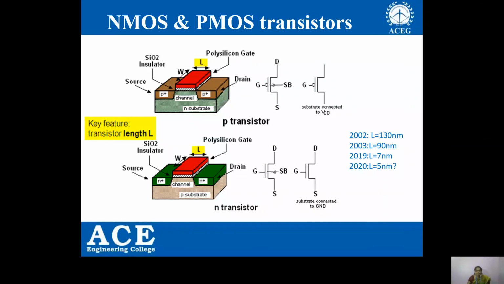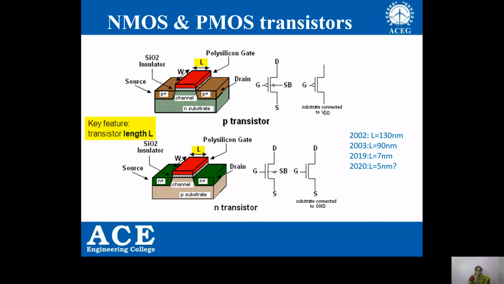Coming to the NMOS transistor, this NMOS transistor has an opposite type substrate, that is a P-type substrate, upon which a silicon dioxide layer is constructed at the middle of the substrate, and upon this silicon dioxide layer there is a polysilicon layer, that is nothing but the gate. On both sides of the gate we have an N-type source and N-type drain. This is the construction of the NMOS transistor, enhancement type.